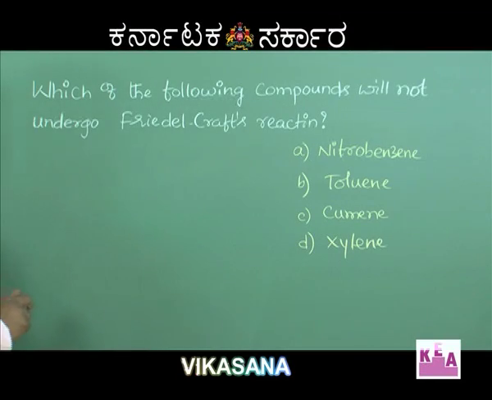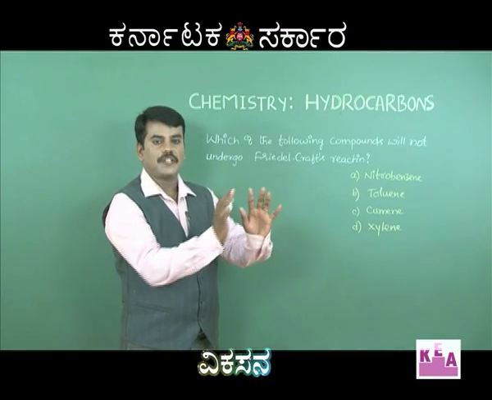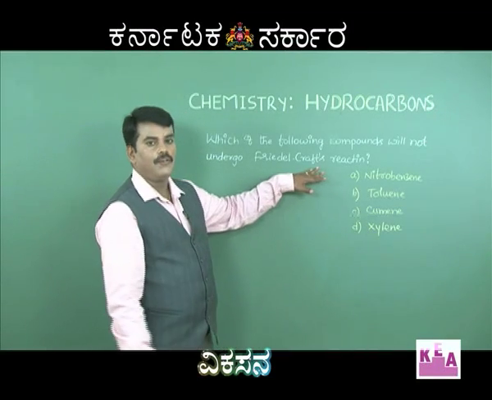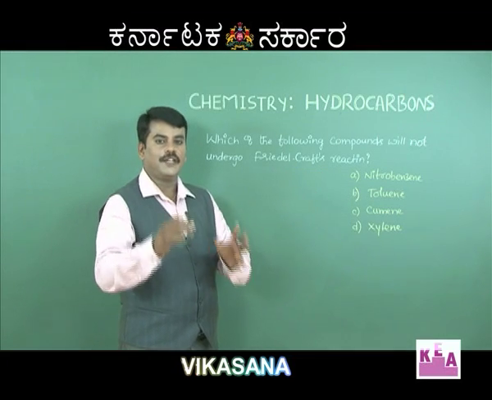Friedel-Crafts reaction is nothing but substitution of an alkyl group into the benzene ring or aromatic ring in presence of anhydrous aluminum chloride as a catalyst and an alkyl halide.